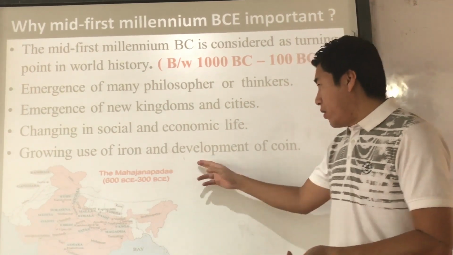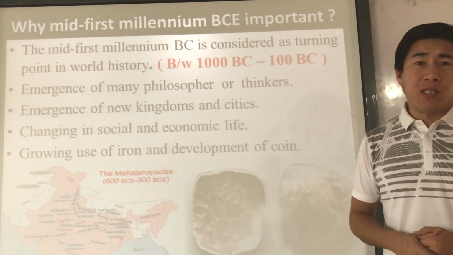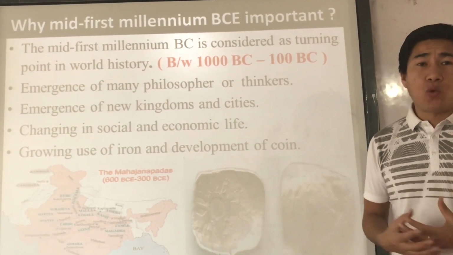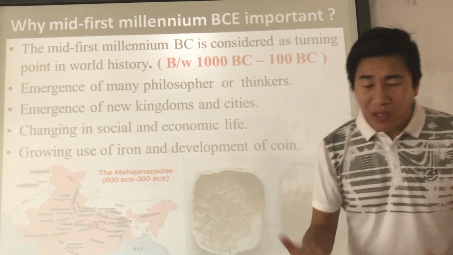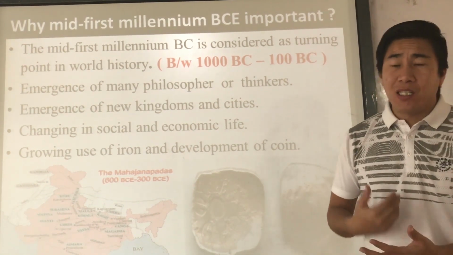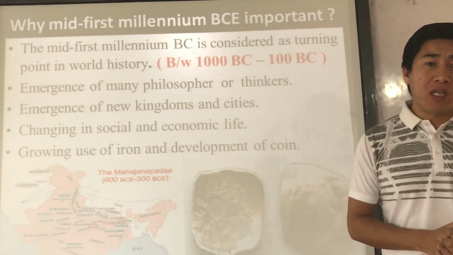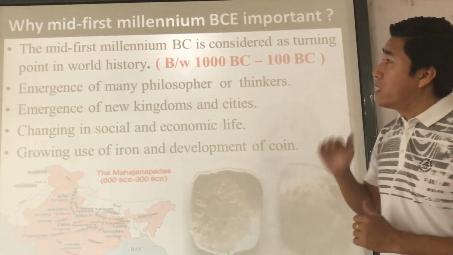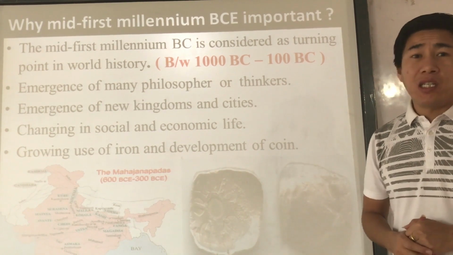At the same time, the development of coins. The first coin to be minted was the Punchmark coin, as we have already discussed in chapter number 2. During the 6th century BC, the first coin minted in India was the copper Punchmark coin. Then it came to gold coins, and copper and silver coins. Other than that, Kushans were the first to introduce gold coins in India. So these points prove that the mid first millennium BC is a turning point in world history, or the 6th century is considered a turning point in Indian history.